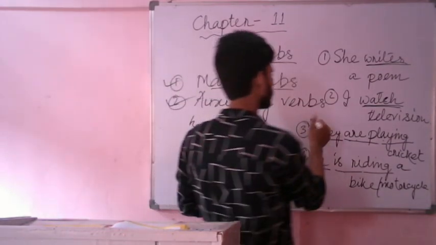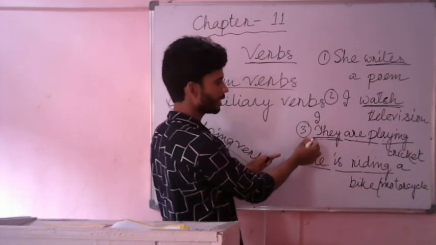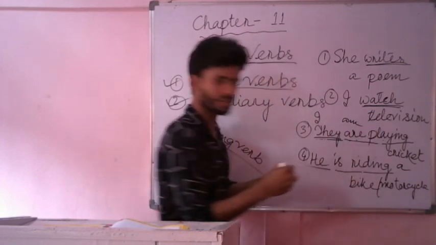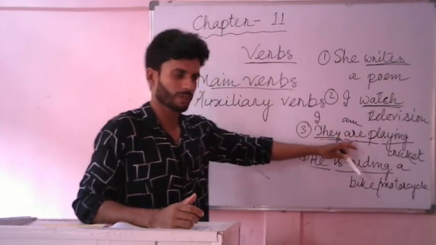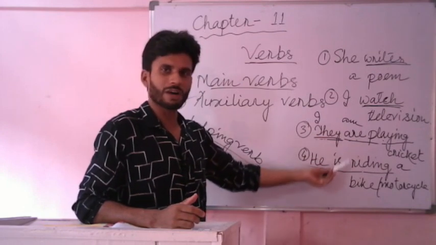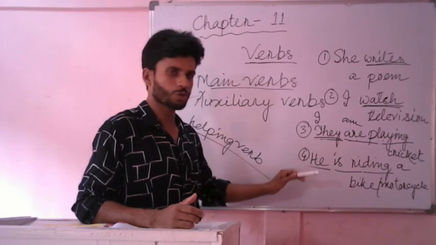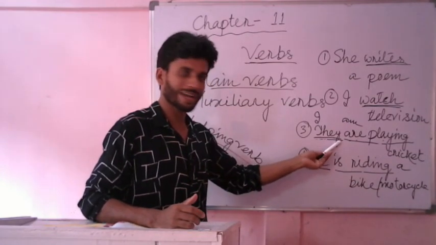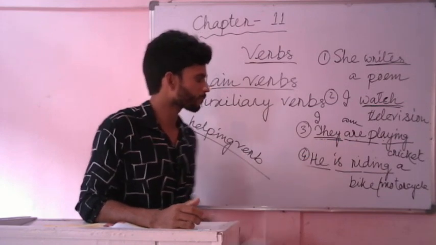If I write I in place of they, then I have to write I am. Since it is a sentence of present continuous tense, I have to write I am playing cricket. So auxiliary verbs are used according to the tense of the sentence or the number of the subject.